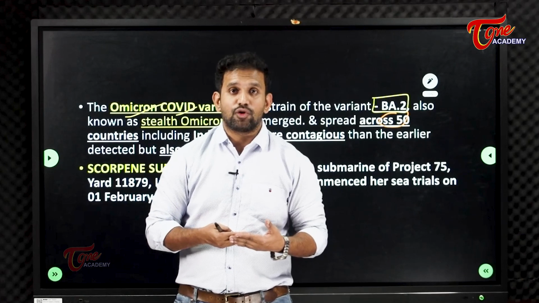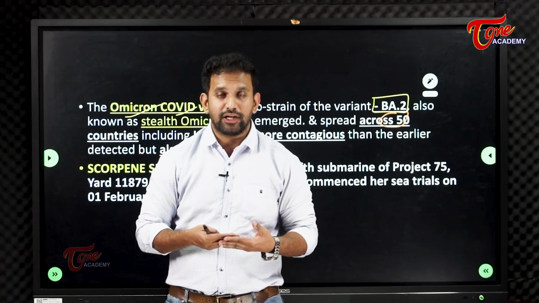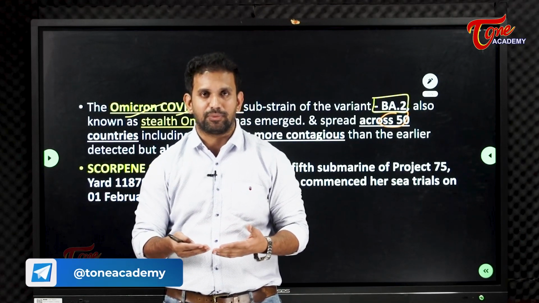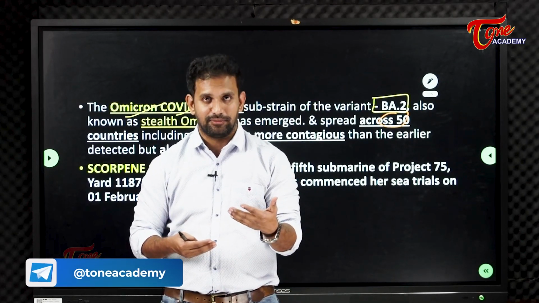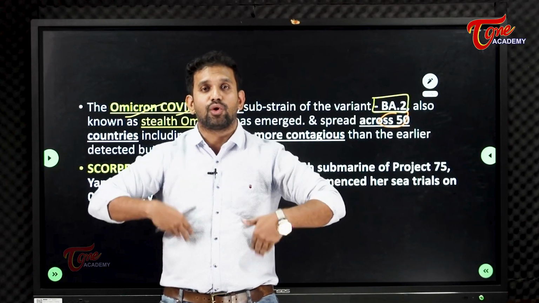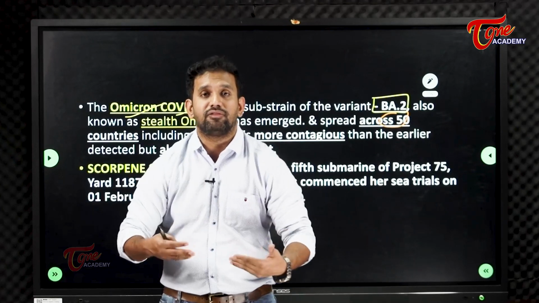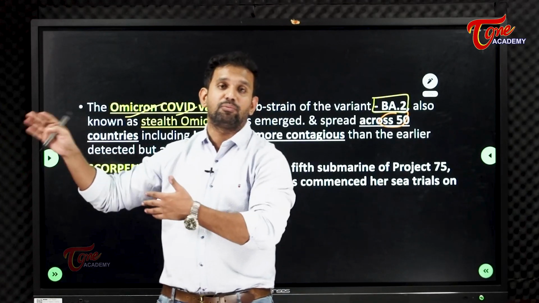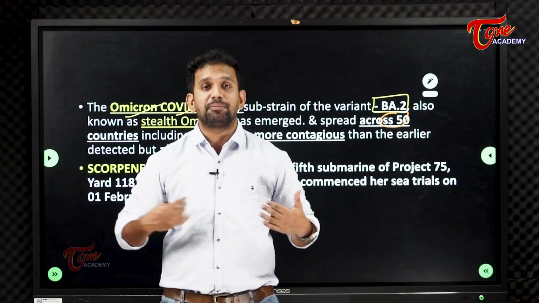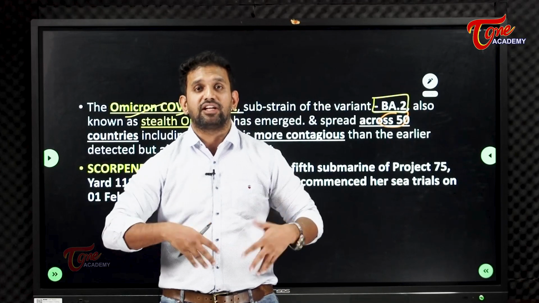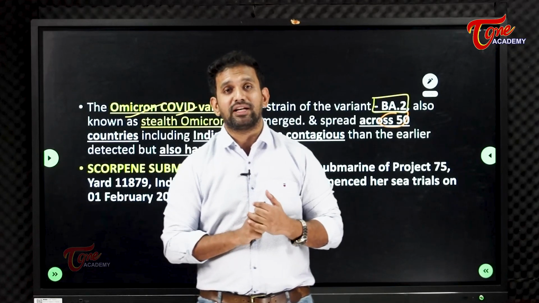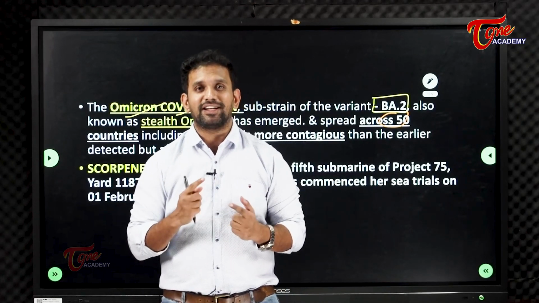Omicron BA.2. What is the specialty of this variant? The specialty of this Omicron variant BA.2 is it is not getting detected that easily. If I give my blood samples to the diagnostic person, he is unable to detect it. What happens if the disease is not detected? The virus will grow and grow. All of a sudden, I may be severely diseased and I have to be bedridden. I have to be hospitalized like that. And it can also lead to multiple organ failures if that virus grows and slowly eats my body from inside. Right or wrong? Yes. This is the important aspect about this new variant not getting detected.